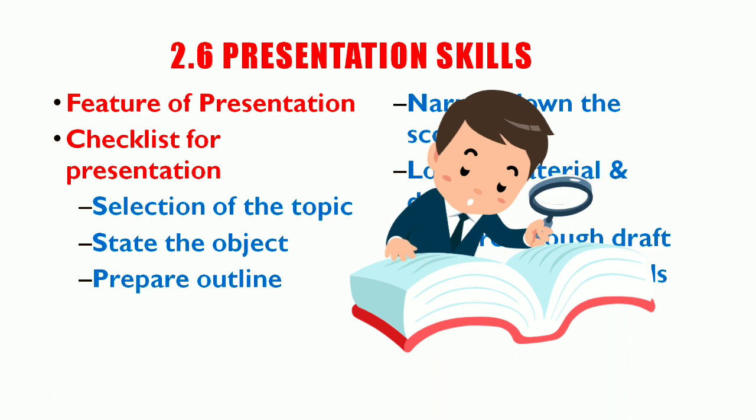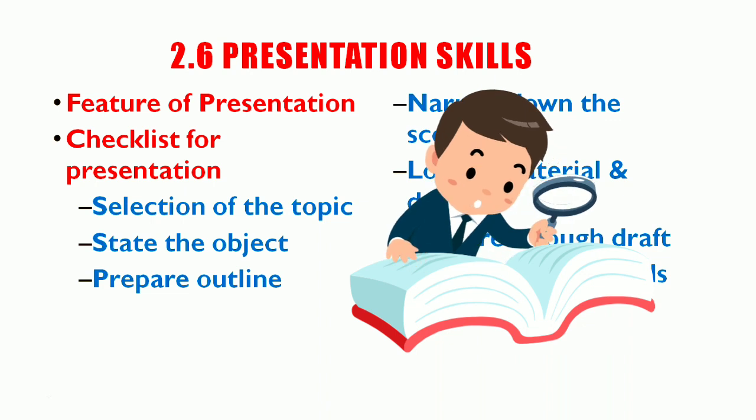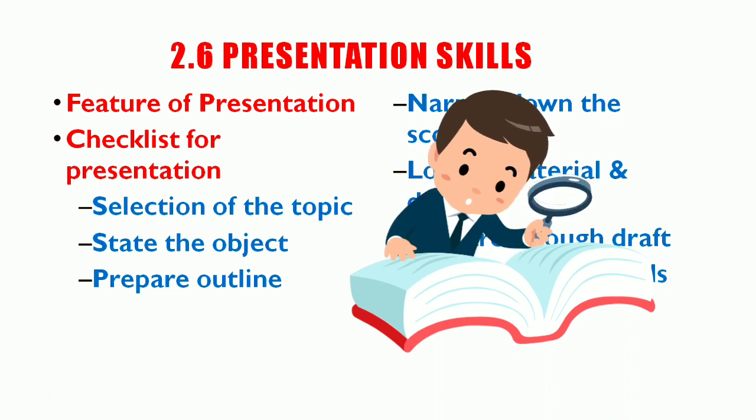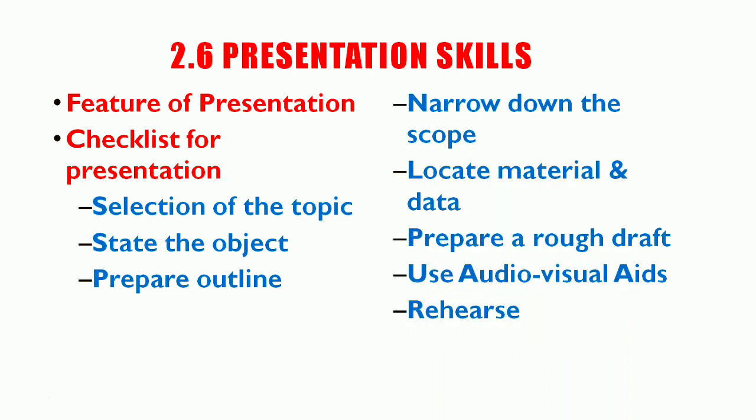When we select a topic, it should be specific and according to interest. Next, state the objective, meaning why you are going to give the presentation: to inform, to persuade, to influence, to entertain. That should be stated.